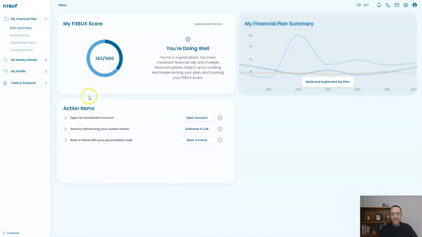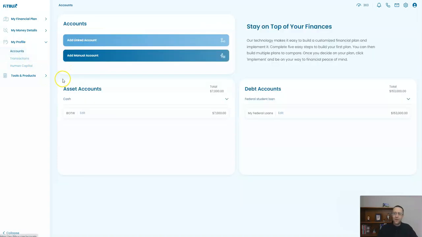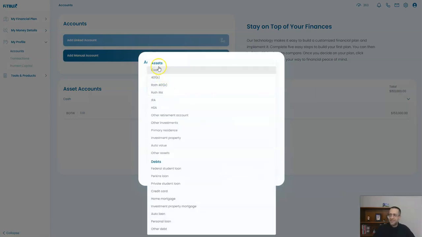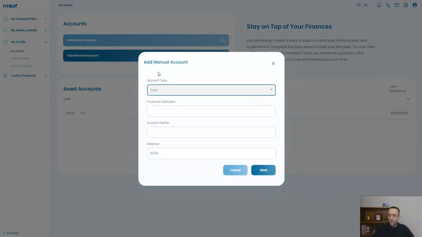So how do we update it? First and foremost, you go over here to my profile and you click accounts. We have two different ways for you to update your balances. The first way would be to come here to add manual accounts, and you would just come in here, say you want to add a bank account. You would just say cash account, because that's what we use for cash, checking, savings, money market accounts.